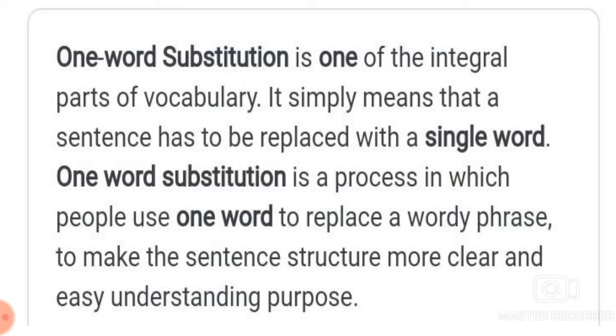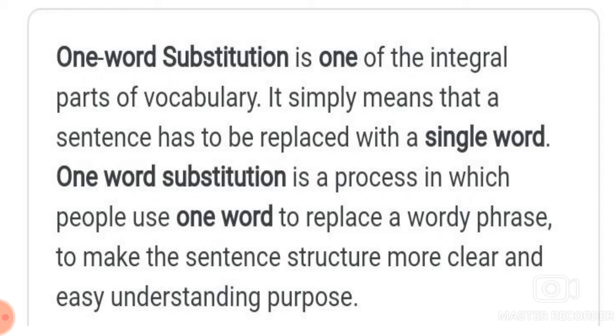Now, one word substitution. One word substitution is one of the integral parts of vocabulary. It simply means that a sentence has to be replaced with a single word. One word substitution is a process in which people use one word to replace a wordy phrase to make the sentence structure more clear and easy to understand.